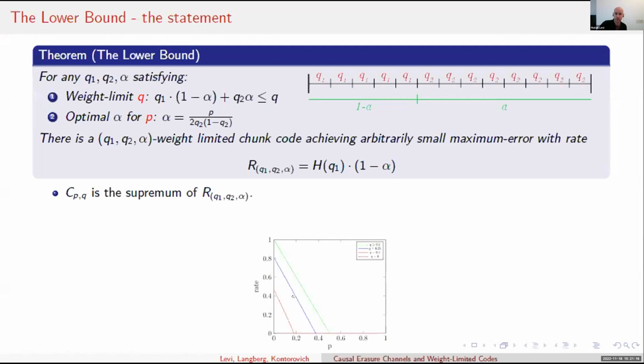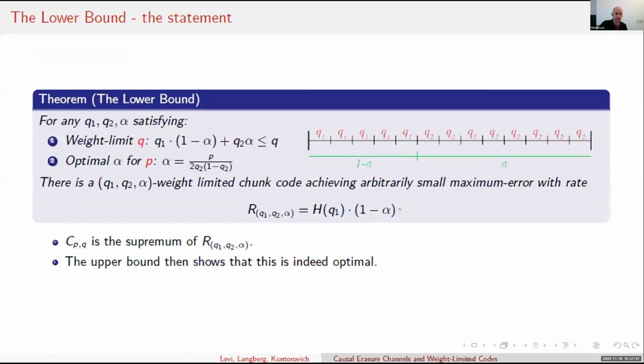And as mentioned previously, the optimal codes do not have all chunks of equal weights. Another interesting thing to note is that only the green graph is actually linear. The other ones, for any other value of Q, are not linear. And as P increases, as expected, the rate of our code decreases.